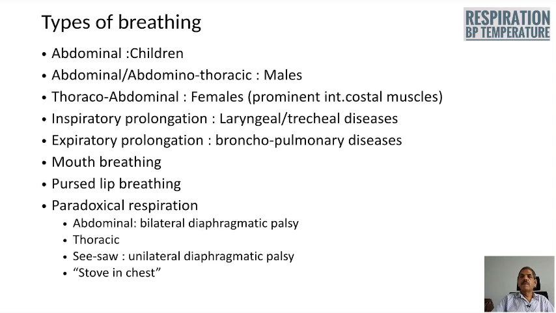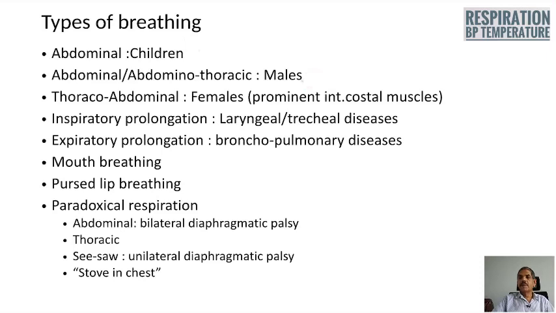Next one is the type of breathing. In children it will be abdominal, and abdominal or abdominothoracic in male, thoraco-abdominal in female because of the prominent internal intercostal muscle activity. Inspiratory prolongation you get when there is an upper airway obstruction, and expiratory prolongation is usually seen in bronchopulmonary diseases like asthma and COPD.